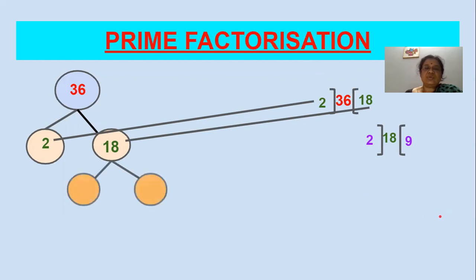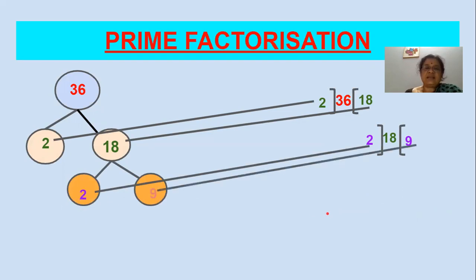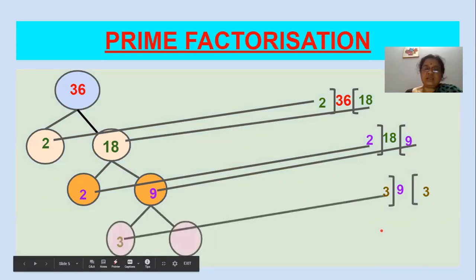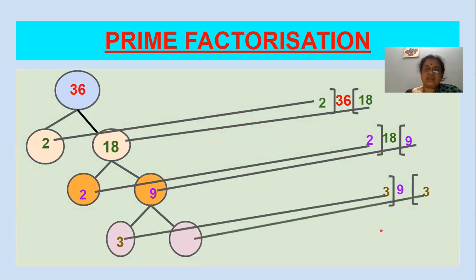So 2 will come and sit here, 2 and 9. Again, we'll find the factors of 9, and we write 3 threes are 9. Yes, 3 and 3 and 3.